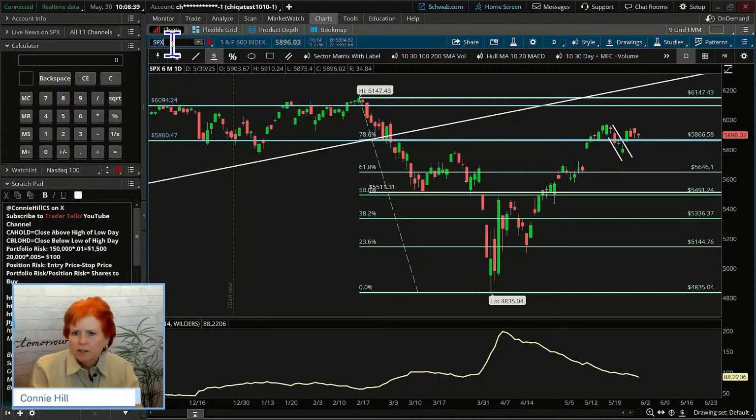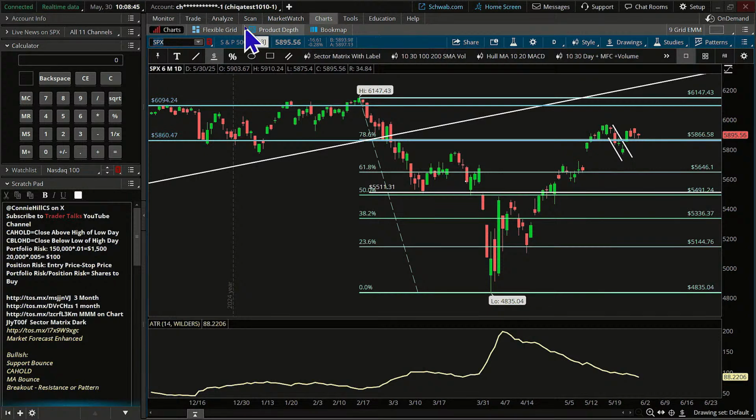I do want to talk about one thing that's on the screen right now, which is the average true range. That really just measures the last 14 trading days: what has been the high, what has been the low, and what's the average there? During this period when it looked like the market was rebounding, the average true range was going up. Look at these candles. Look how tall a lot of these candles are, which means we had a really big range. And then more recently in this little run up, and especially in this little consolidation, we're seeing the moves be a little bit smaller.